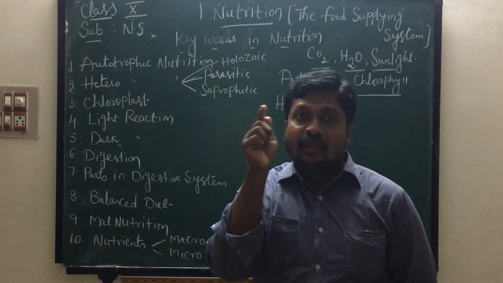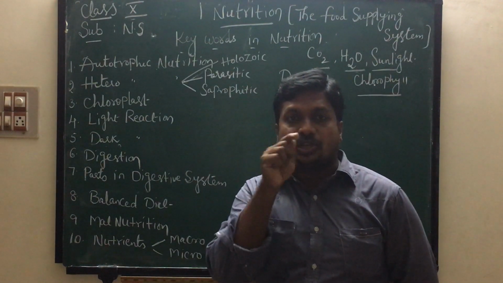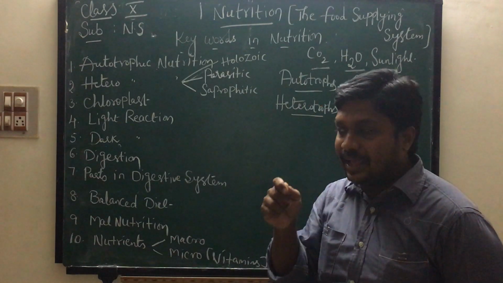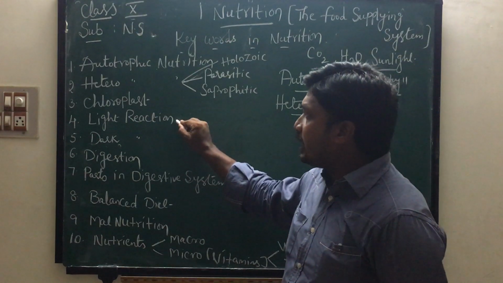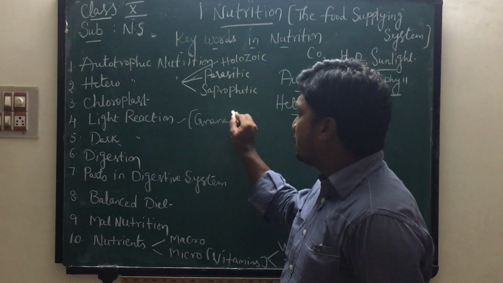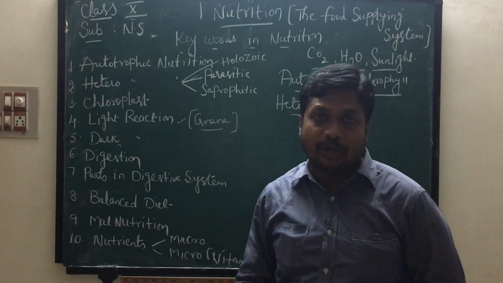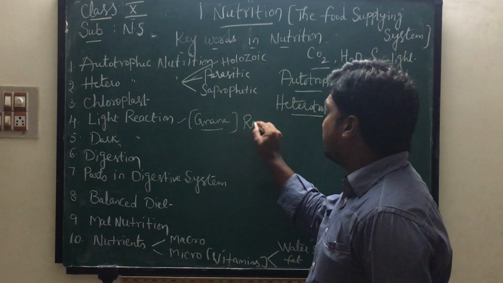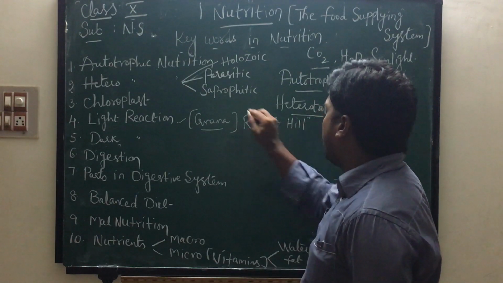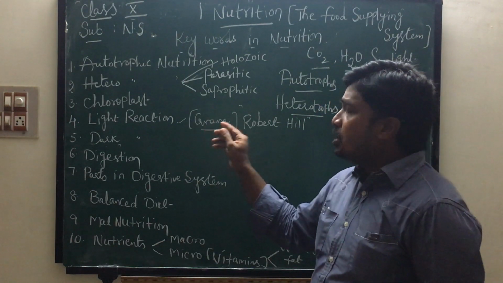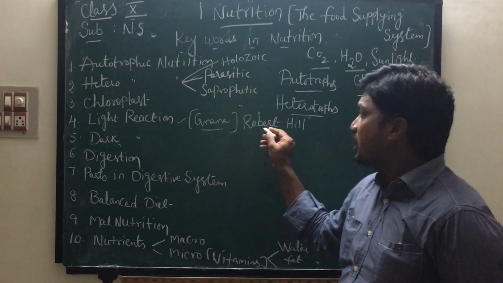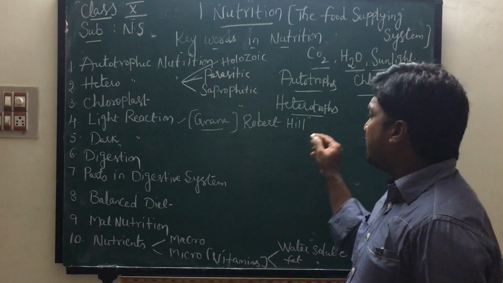Chloroplast has stack-like structures called thylakoid membranes. These stacks of thylakoid membrane are known as grana. Light reaction takes place in the grana of chloroplast. This light reaction was discovered by Robert Hill. So, the stacks of thylakoid membrane in chloroplast are known as grana, and light reaction takes place in grana.